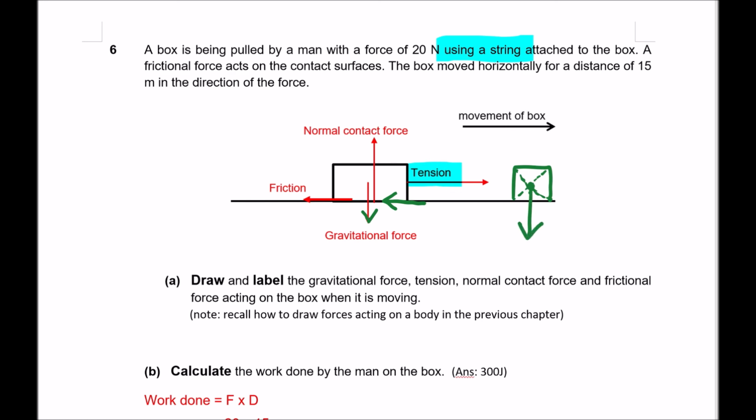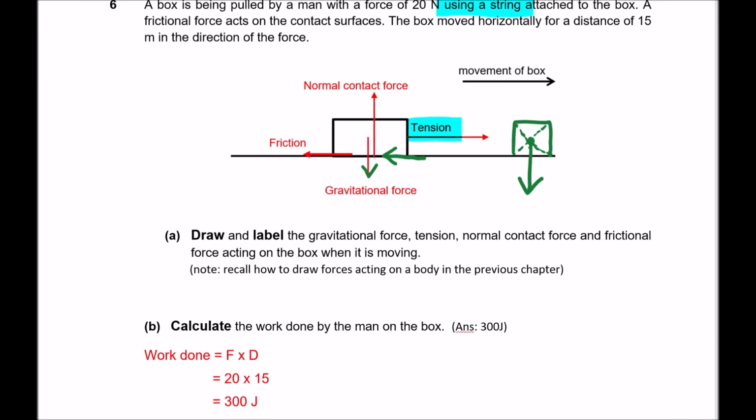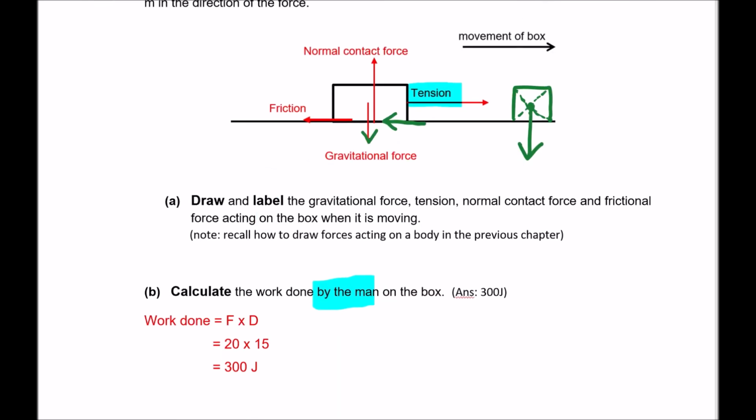So all the forces are drawn here, and you're asked to calculate the work done by the man on the box. There are four forces. So which one will you use? Now, the question says the work done by the man. So how much force did the man exert? The man is actually pulling with a force of 20 newtons. So therefore, I'll take 20 multiplied by the distance moved.